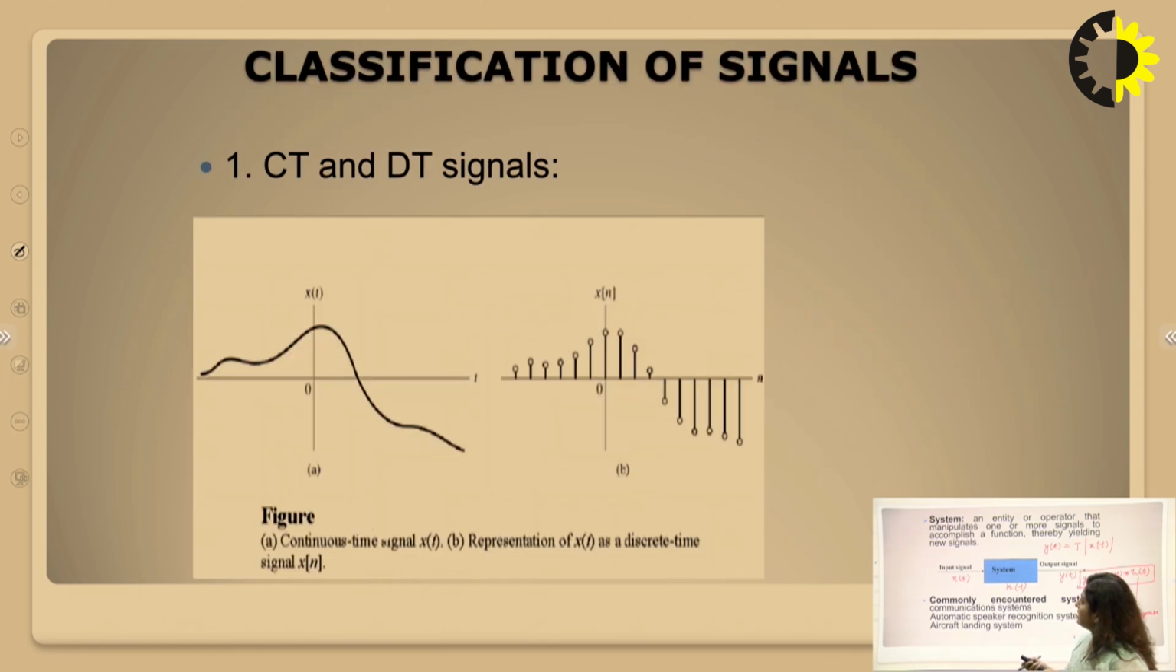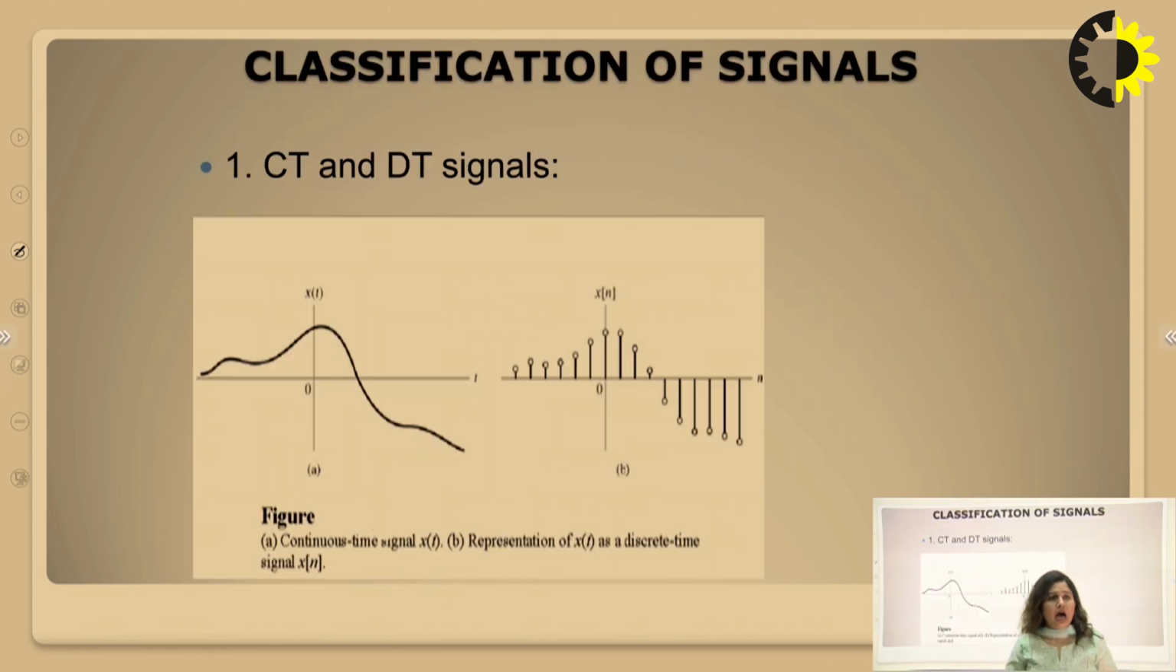Next we will discuss the classification of signals, how we can classify them. As I discussed in the first slide, the major classification of signals is on the basis of continuous time and discrete time. In the first figure you can see a signal which is represented for all values of time, so it is called a continuous time signal, that is, a continuum of time. In the second figure, the signal is represented only at some instants of time, so it is represented at discrete instants of time.